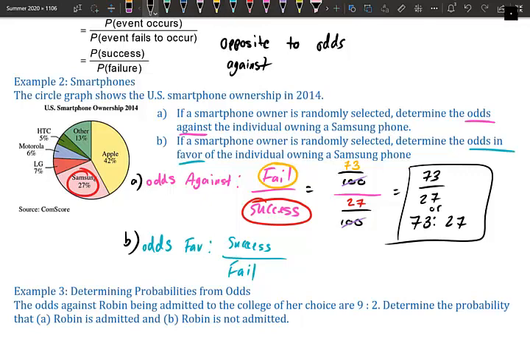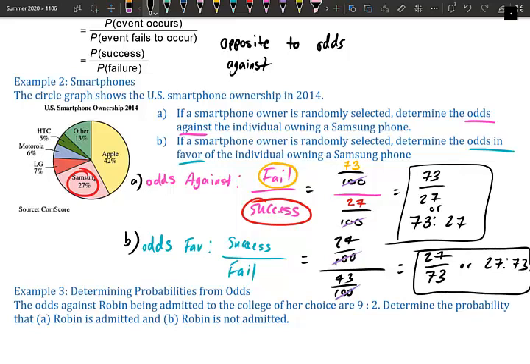So success, we have that number. It's 27 out of 100. Failure, we have that number too. It's 73 out of 100. We cancel out the hundreds, and we're left with 27 over 73. Isn't that just the direct flip, the opposite reciprocal of up here? It is. So that means it's 27 to 73. So if you have one of them and you need the other, just switch them. Literally just switch them because they're opposites of each other. You're allowed to do that. And do you notice 73 plus 27 is 100?